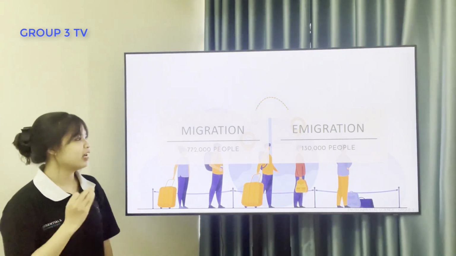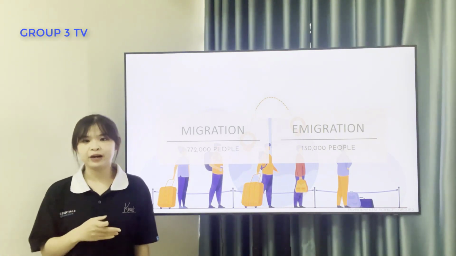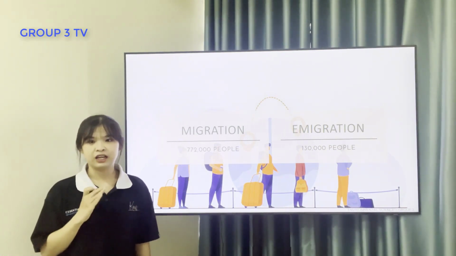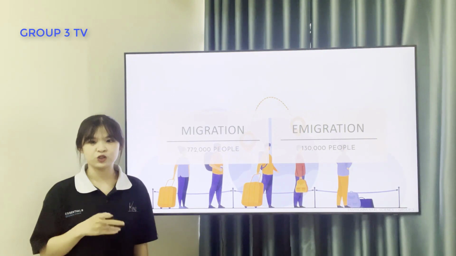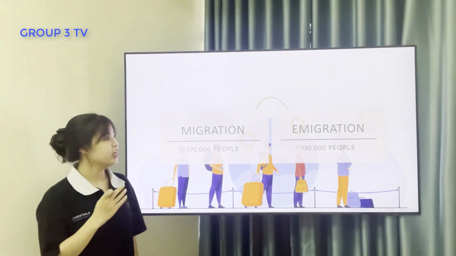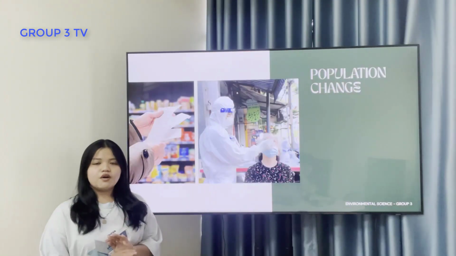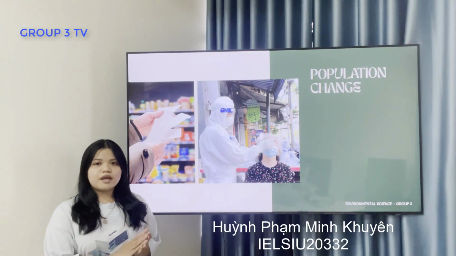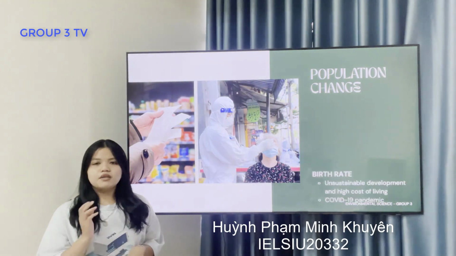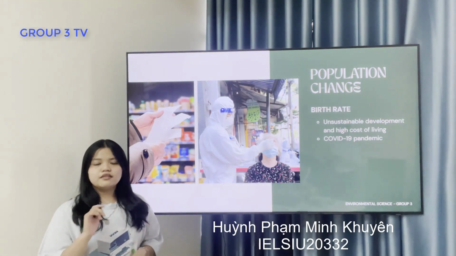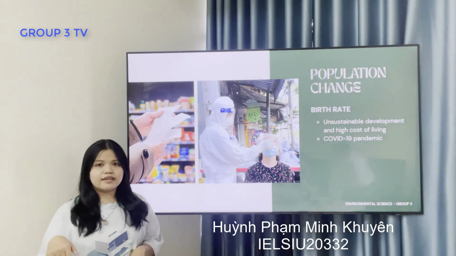Secondly, about the immigration. The number of immigrants in this city was also very high, with nearly 130,000 people. Although the population in Ho Chi Minh City is very high, most of them are immigrants and the birth rate is very low, just 0.74%.